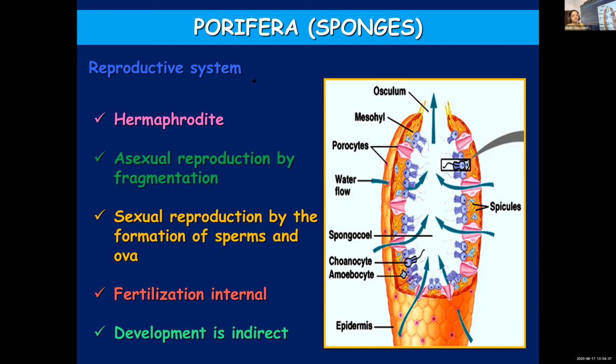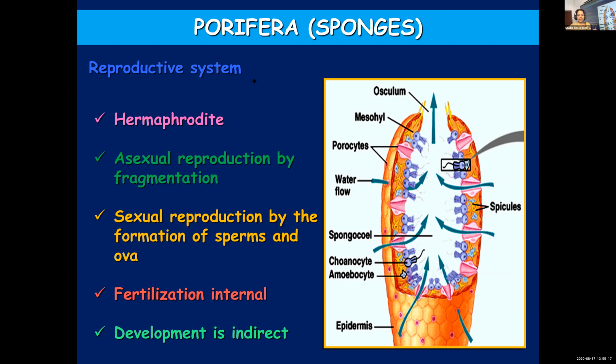Fusion of sperm and ovum takes place within the body. And development is indirect. Indirect development means there is a larval stage. So indirect development is the one which involves a larval stage, and this larva will be morphologically different from an adult. If in the development a larval stage is involved which is very much different in external features from that of the adult, you call it indirect development.